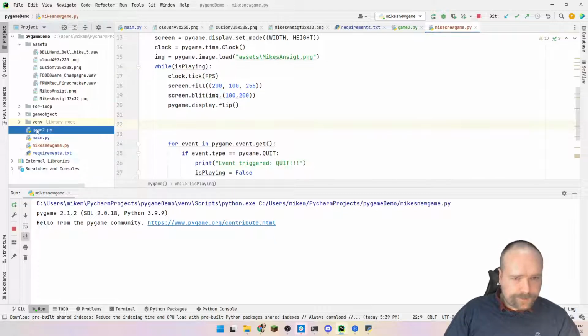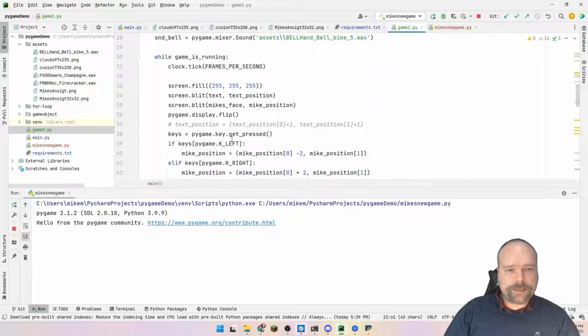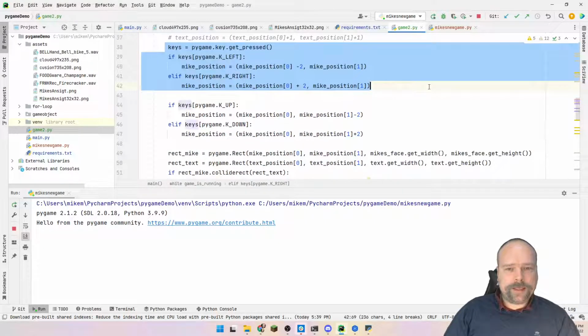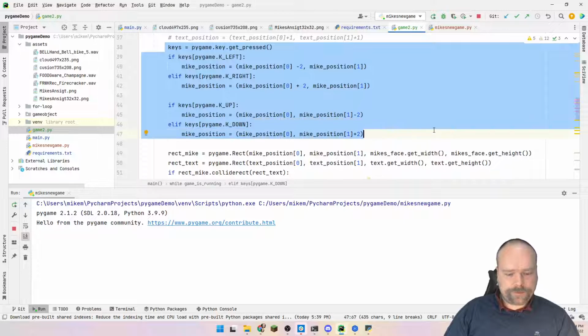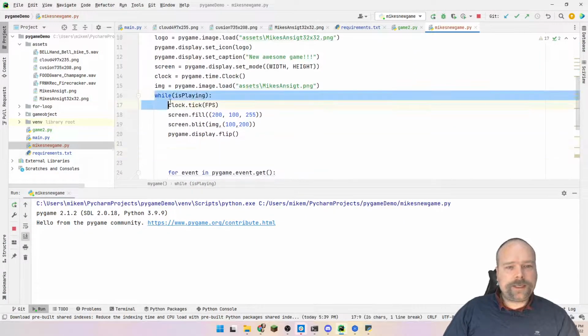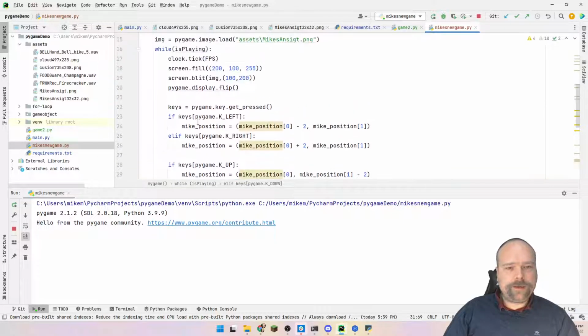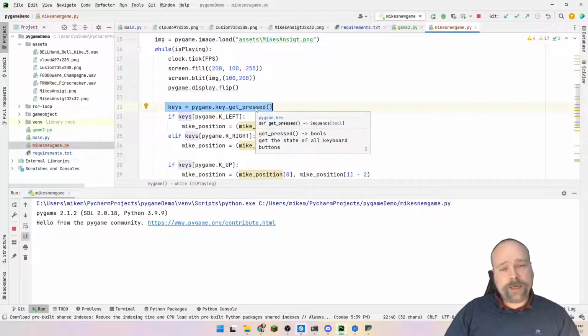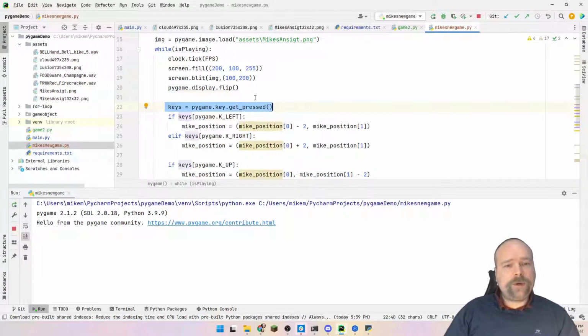We can do that by getting the keys and then changing the position. So here we can get the keys. I'll just steal this code right here. Copy. Mike's new game. So we are still inside the game loop. Then I'm taking all of the keys right here. These are the pressed keys, because I cannot just listen for key events, because when a key is being pressed all the time, it will only give me an event once.